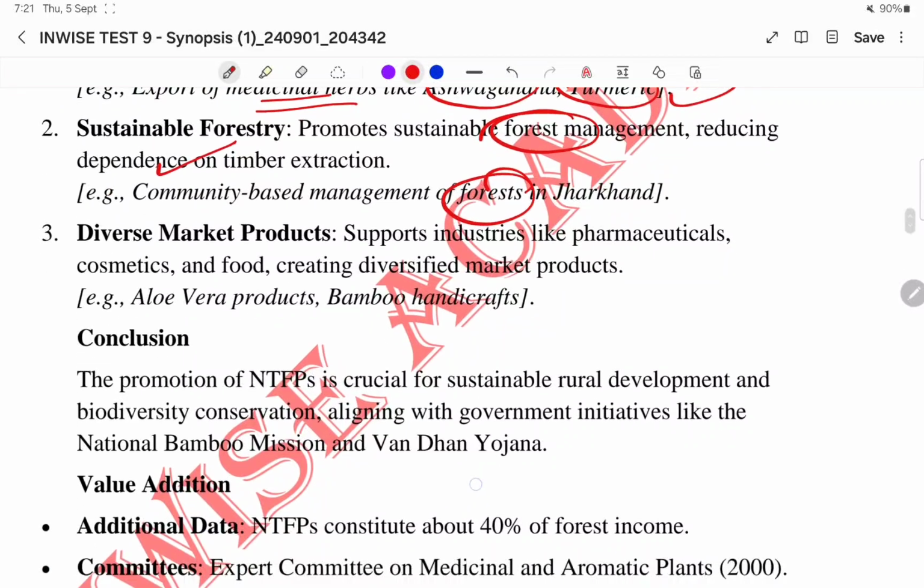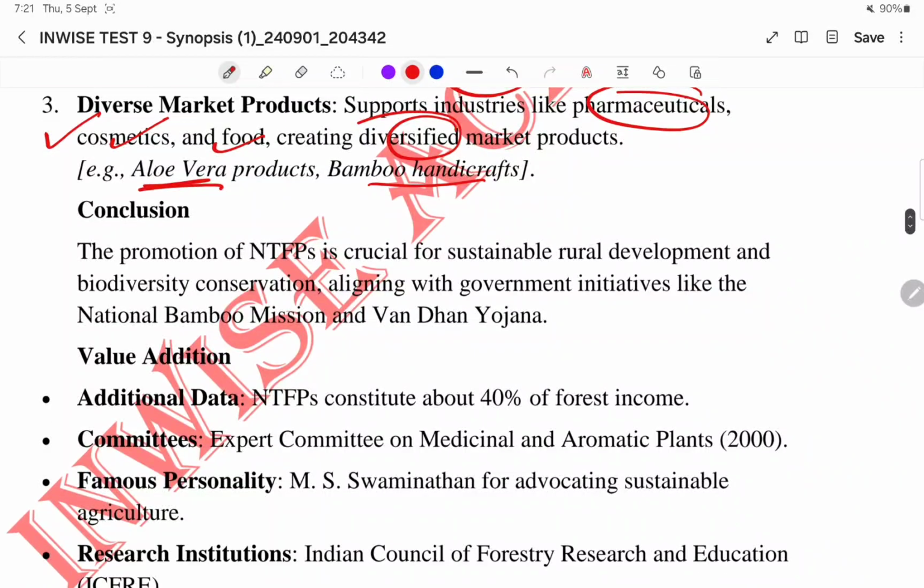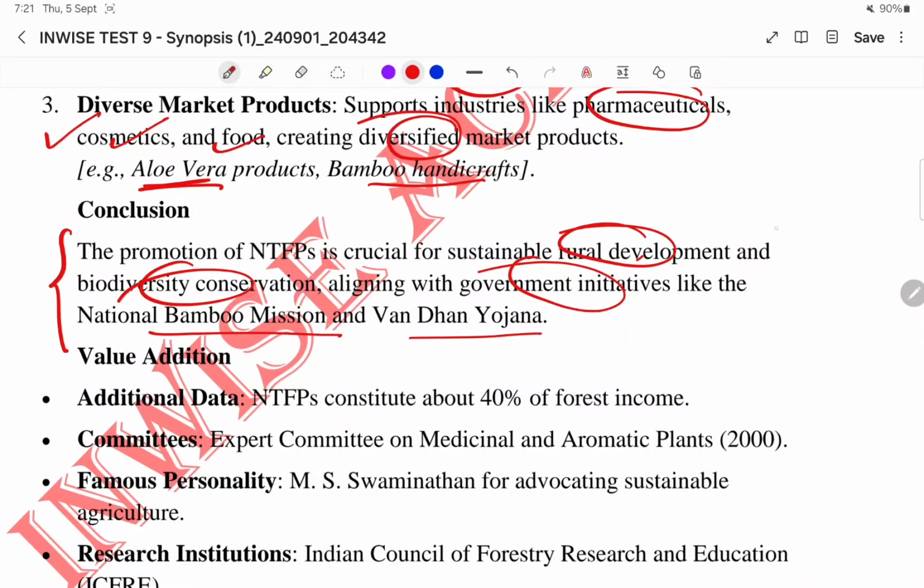in Jharkhand. Like that. Then diverse market products. It supports the industries like pharmaceuticals, cosmetics, food, creating diversified market products. Example, aloe vera products, then bamboo handicrafts, etc. To conclusion, the promotion of NTFPs is crucial for sustainable rural development, biodiversity conservation, aligning with the government initiatives like National Bamboo Mission, Vandhan Yojana.